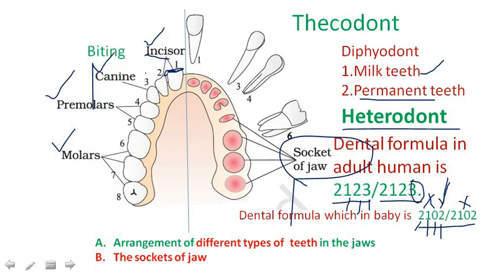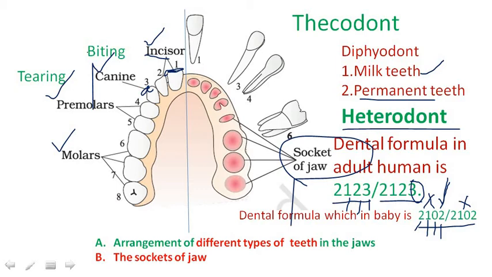Next, coming to canines. Generally, these are dagger in shape. These are helpful for tearing of food materials.